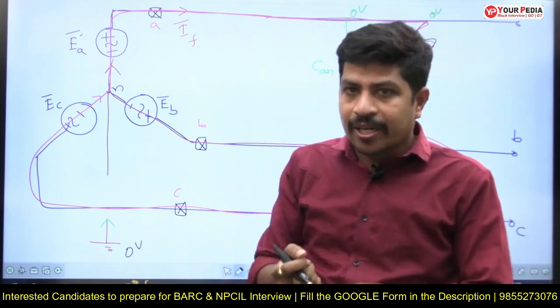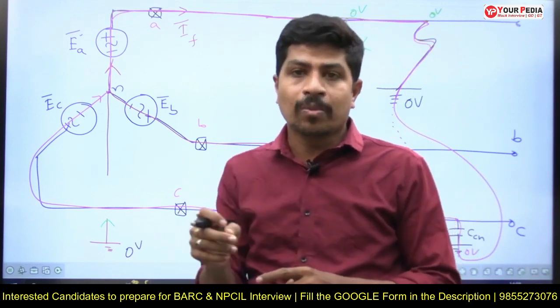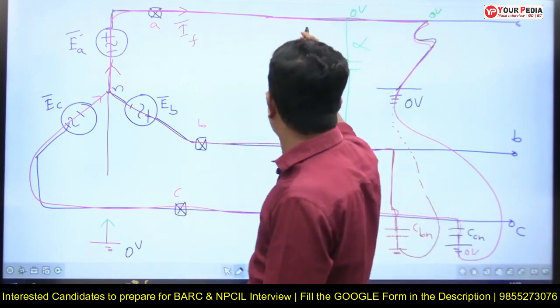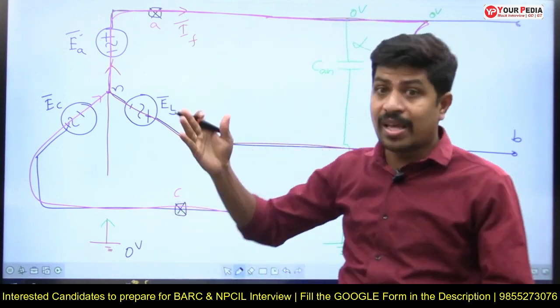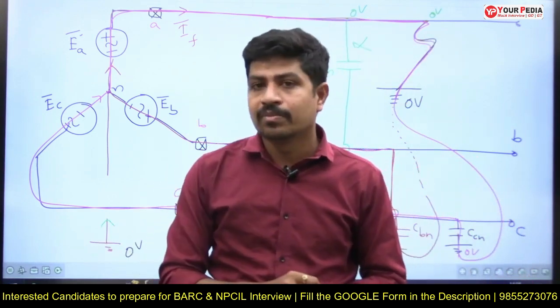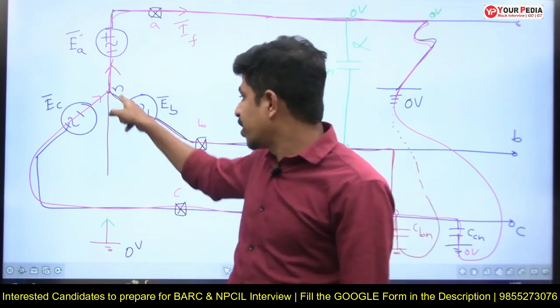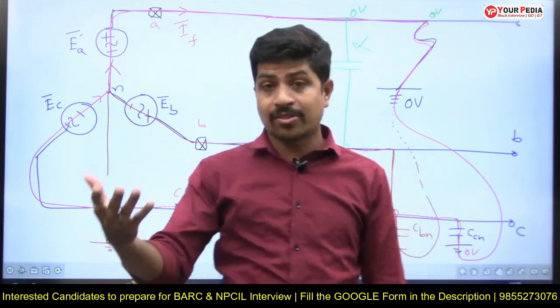If the fault is not detected by the relay, it cannot give a trip signal to the circuit breaker. The circuit breaker is not in a position to open and separate this faulty section from the healthy section. Right? This is the problem. This is the first problem. If the neutral of the generator is not grounded, the question can be asked this way also.